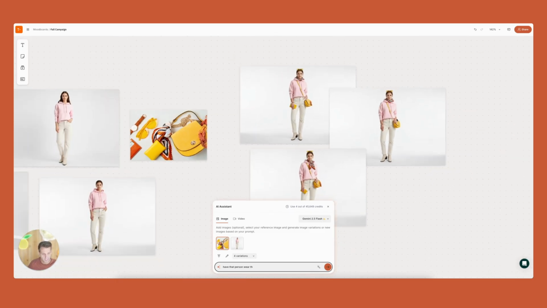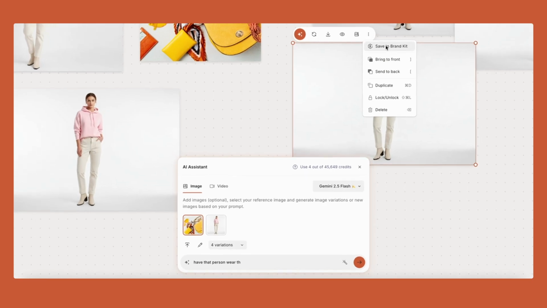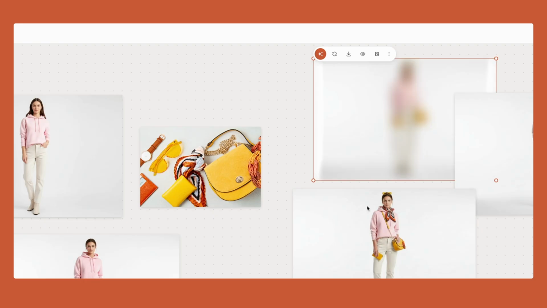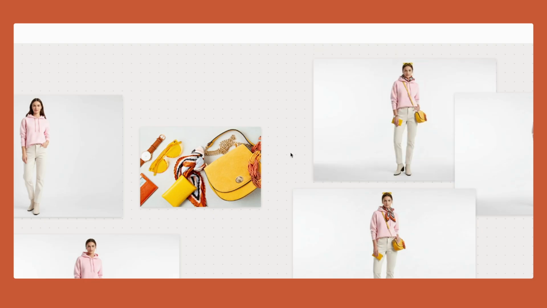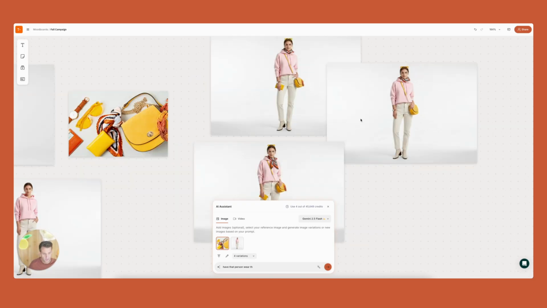Now from here, what I can do, I can generate these assets and I can save them to my brand kit. So I can just click on the image and go save to brand kit. Once I do that, I can go to the editor and start using them to create an ad. Now you can see here, we're starting the ad from the mood board where we're really kind of vibing, ideating. Some teams might use that to just create concepts and go from here. But I believe that some teams might actually go directly from this to production. And this is really enabling teams to move much faster.